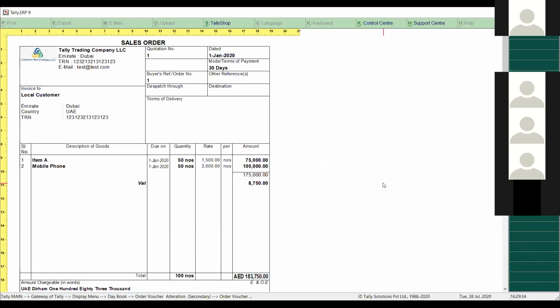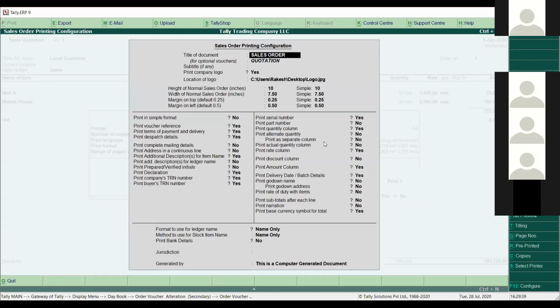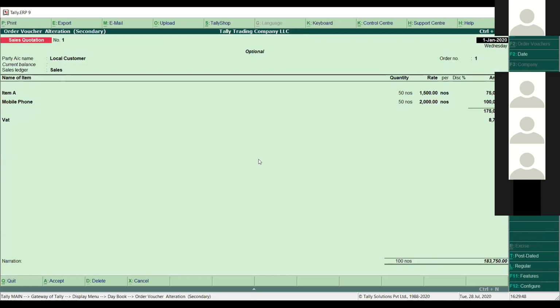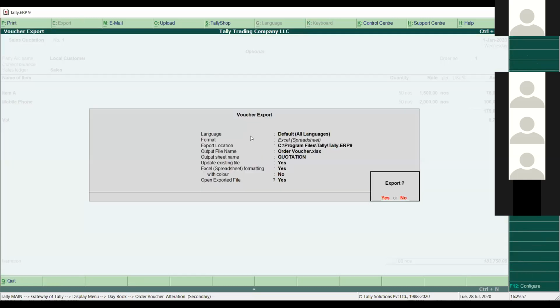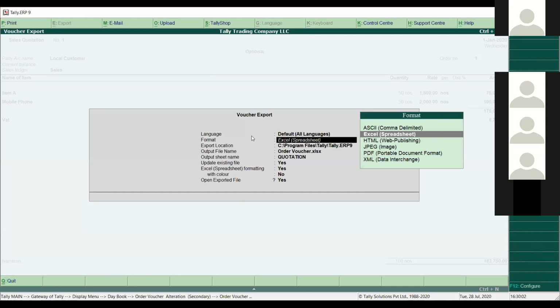In the same way, if you want to add or remove some other columns, you can do it from this section as well. This is the section where we set the columns to print. Okay, so this is my sale quotation. Even if you want to export this sale quotation from this window, maybe to Excel, you can simply press Alt E to export the particular quotation. These are the formats we can use during the export: XML, ASCII format, JPG, or PDF as you want.